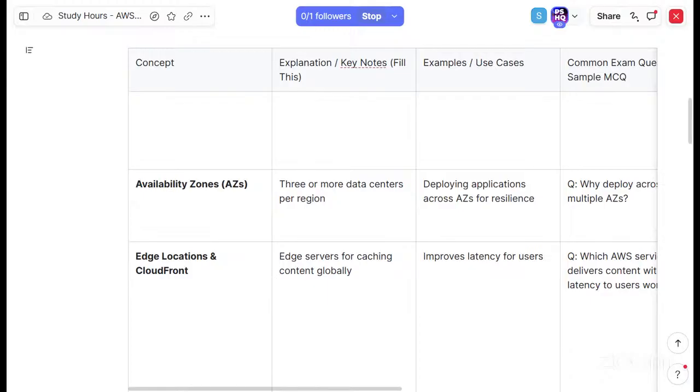Okay, so there are two types here. One is server side, where AWS handles it. Again, somewhere it mentioned it depends on the encryption and decryption.